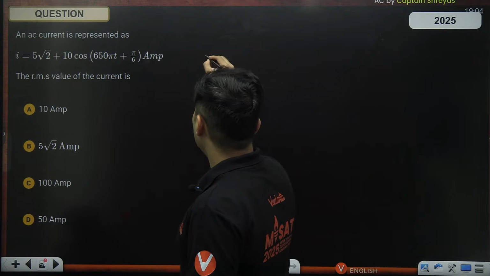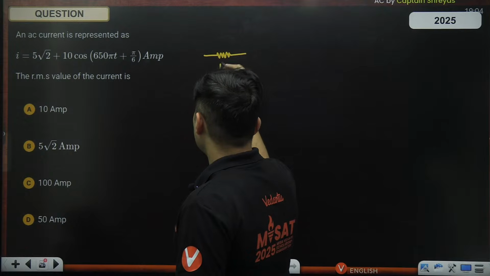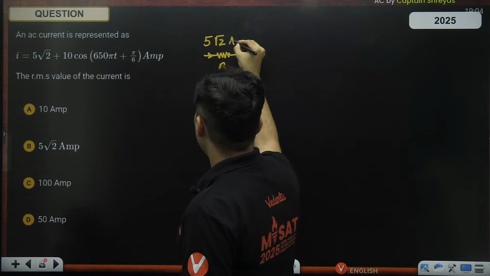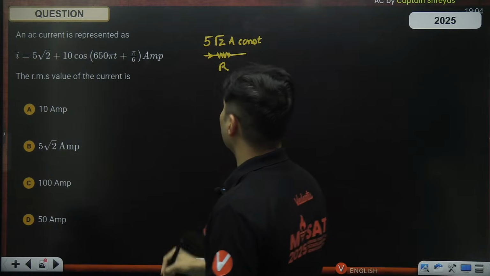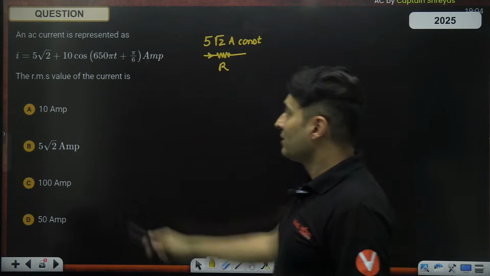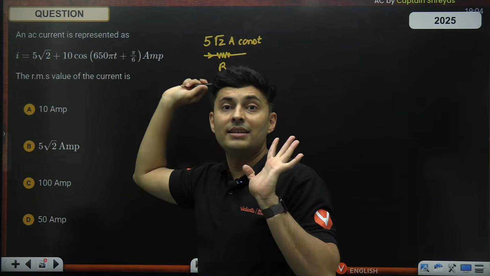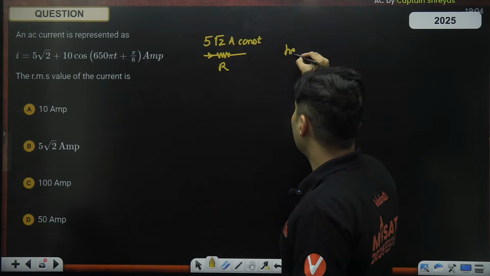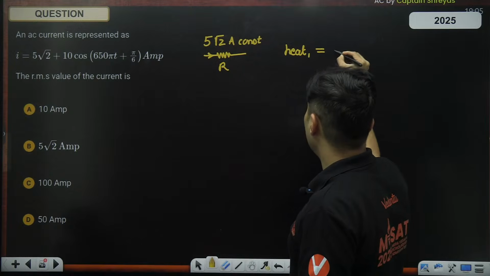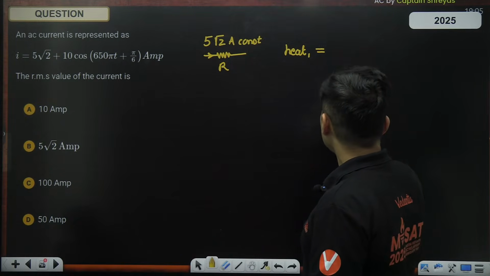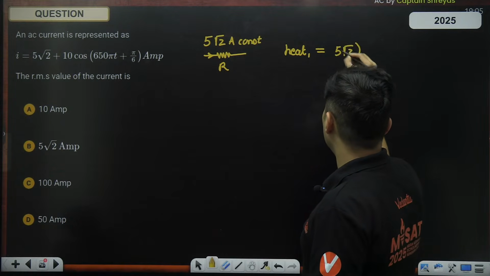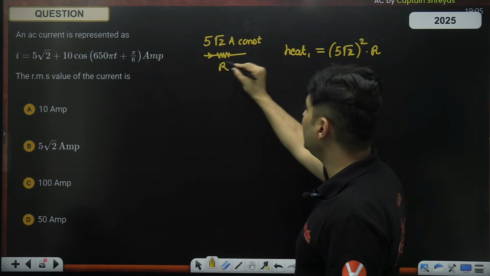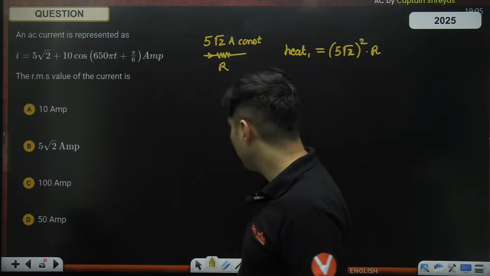So now we have a resistance in which 5 root 2 amperes of constant current is already going. This is no longer AC, this is just a DC current. Keep that in mind. So the heat it will generate is I squared, which is 5 root 2 square, multiplied by R. This is the heat generated by only this part.